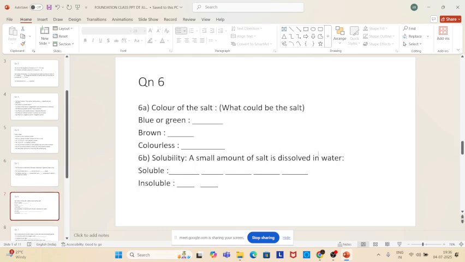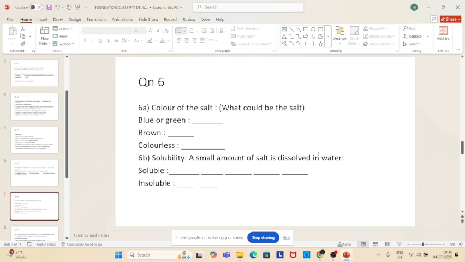Have you gone to the laboratory in your school? The chemical lab? Yes, sir. Okay, from the chemical lab, I am asking some question. If the salt they give in your school lab is blue or green, what could that salt be?